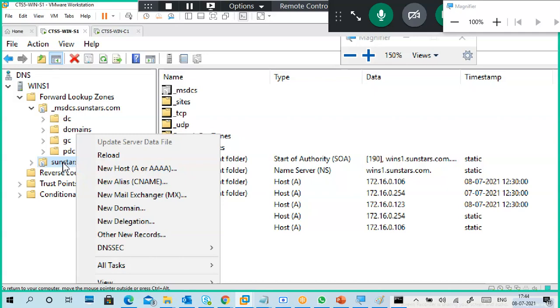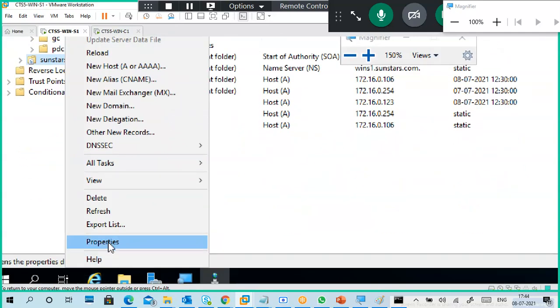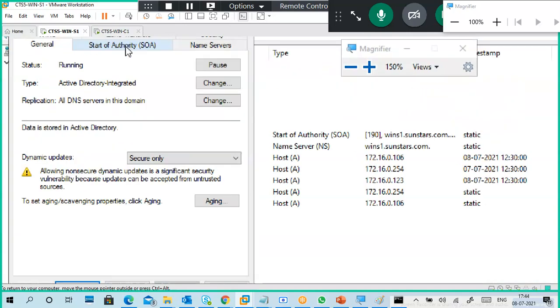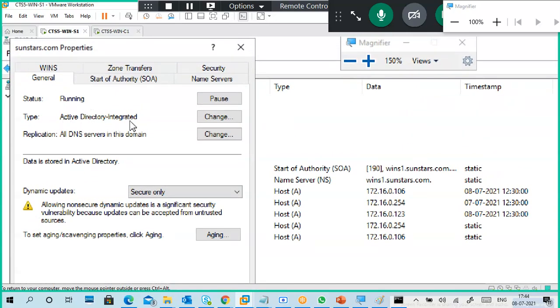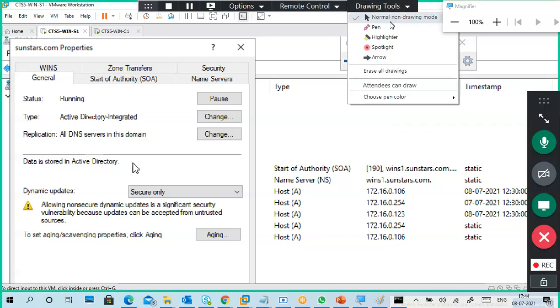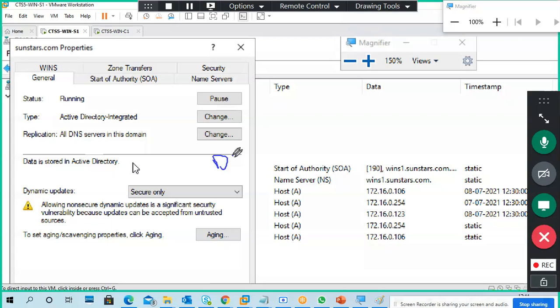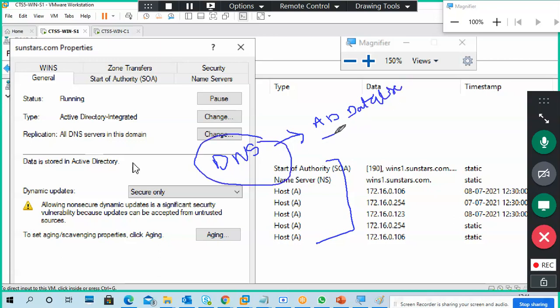This is my sunstars.com. That is my domain also. Go to the properties. This is Active Directory integrated, and if you see here, data is stored in Active Directory. What is the meaning of that? Data is stored in Active Directory means my DNS data, my DNS records, are stored in the Active Directory database.